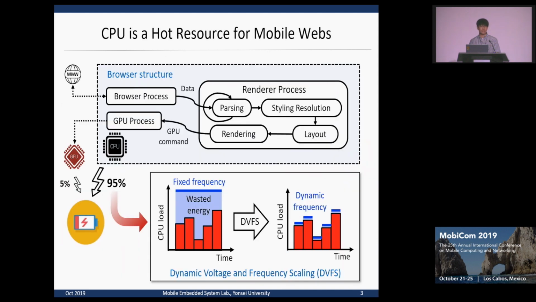Energy optimization of mobile devices mainly targets the CPU. Web browsers typically operate by fetching web resources through the network and processing them to construct the web page, and finally drawing the frames on the screen. As most of these processes are executed by the CPU, the energy consumption of web browsing is highly dependent on how the CPU frequency is adjusted.